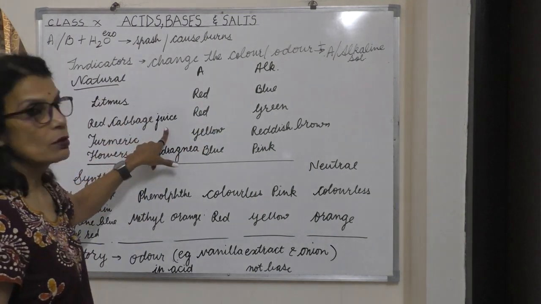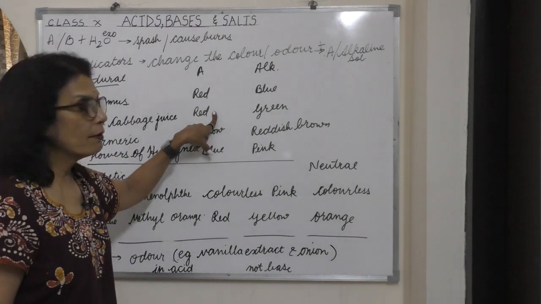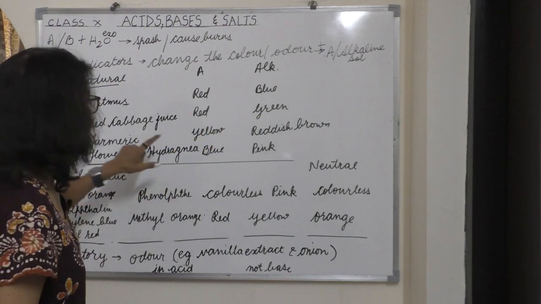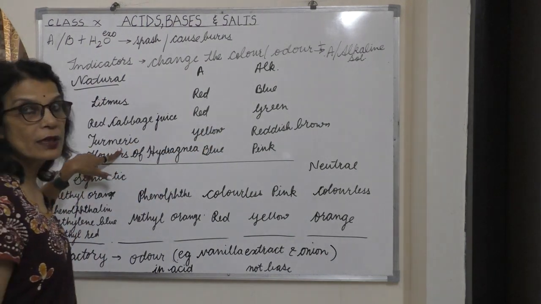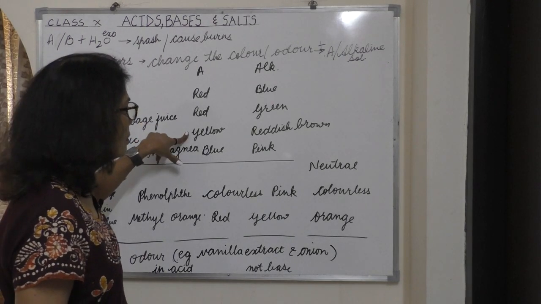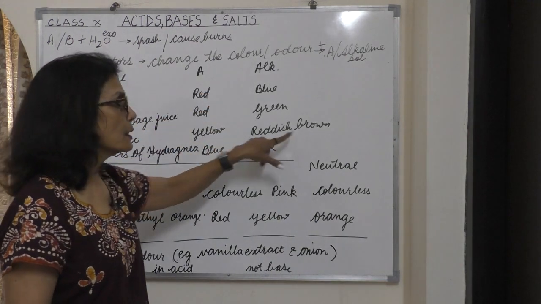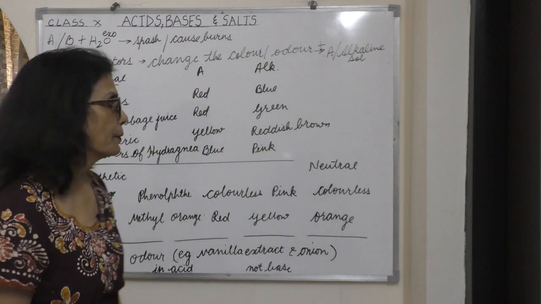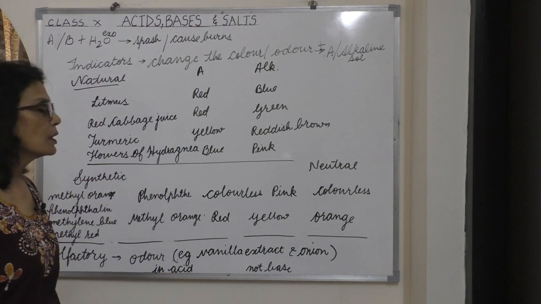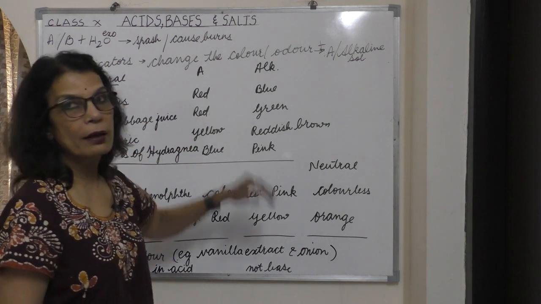Red cabbage juice is also one of the examples. In acid it shows the color red, but in alkali it shows the color green. It changes. Next, turmeric. You can see turmeric at home also. When you add it in acid, it is yellow in color, but in alkali it is reddish brown in color. The last one is the flowers of hydrangea, which are blue in acid and pink in alkali solution.